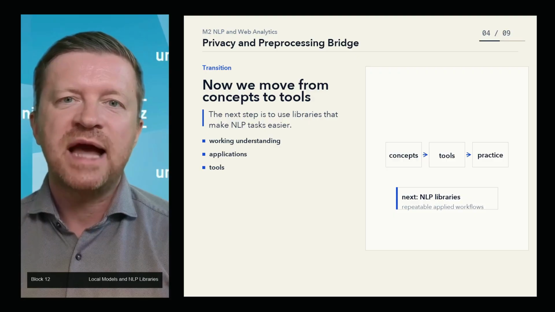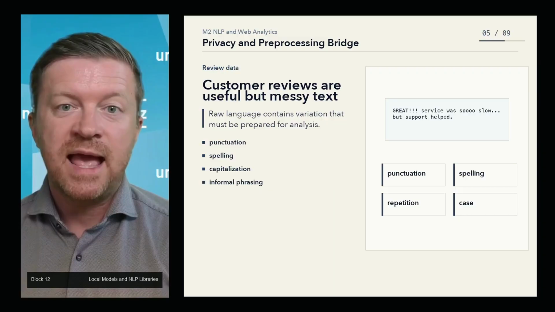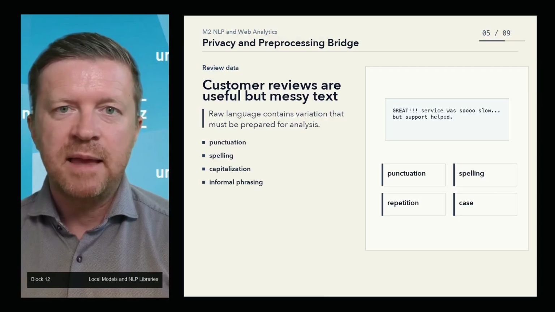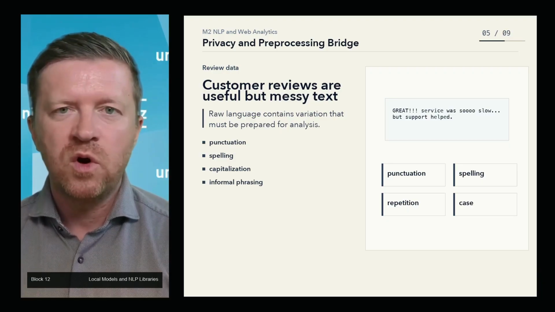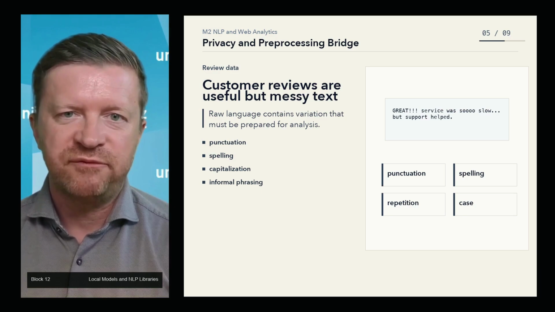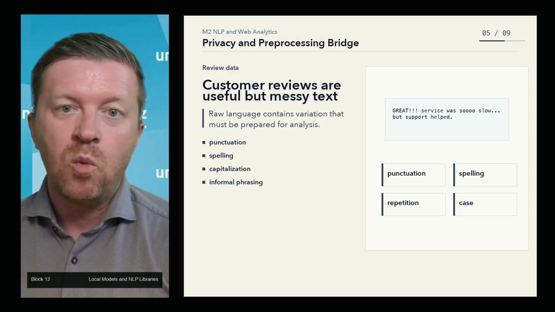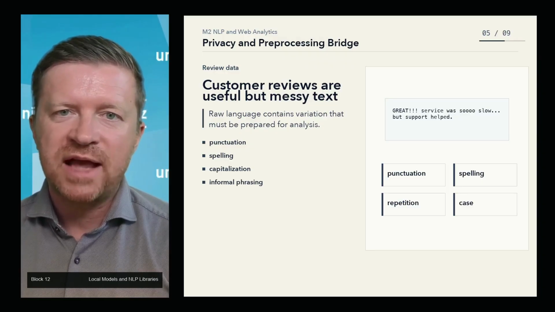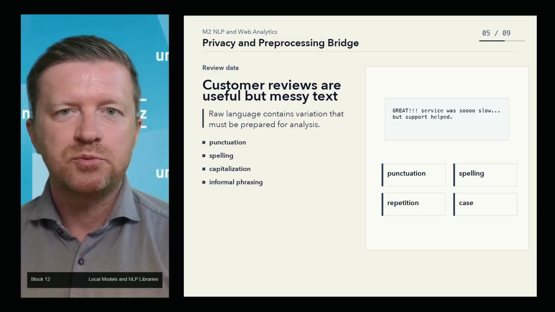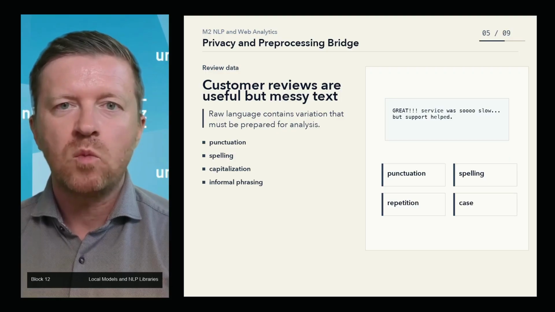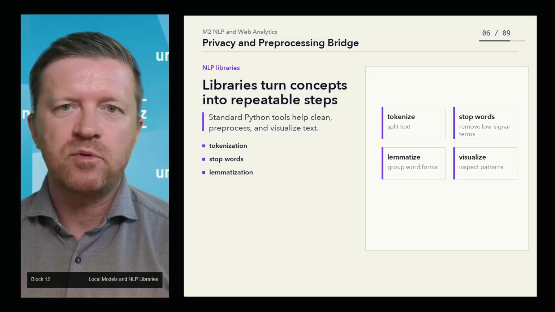Imagine we have a large data set of customer reviews. Each review is text, and text is messy. It may include punctuation, spelling variation, repeated words, capitalization differences, irrelevant words, and informal phrasing. We want to clean the data, extract useful information, visualize patterns, and eventually perhaps predict sentiment. We do not want to build everything from scratch. That is where NLP libraries help.